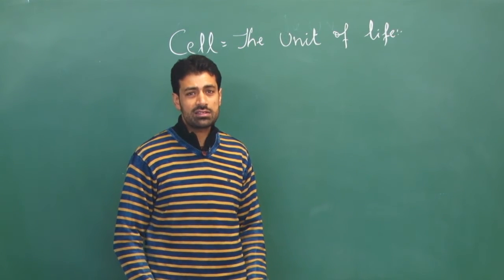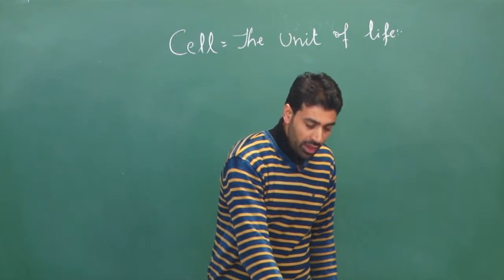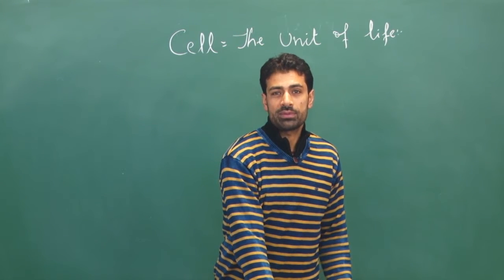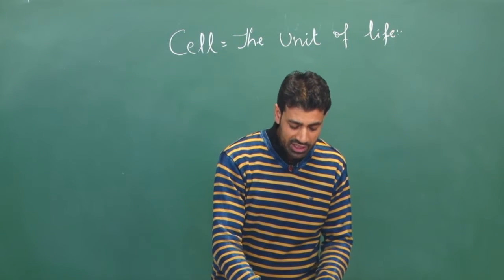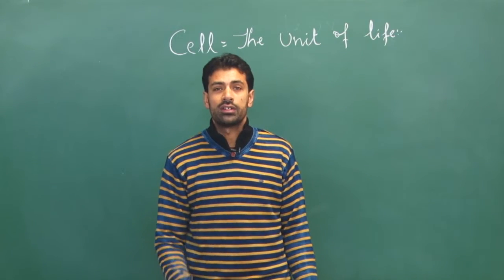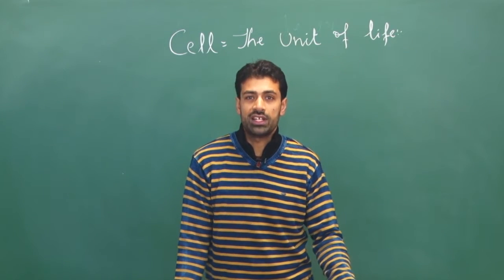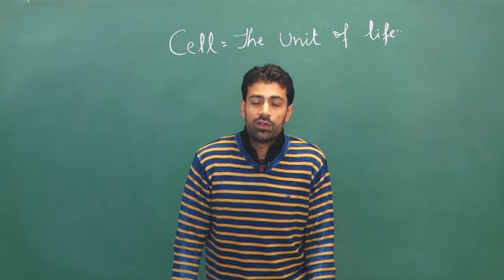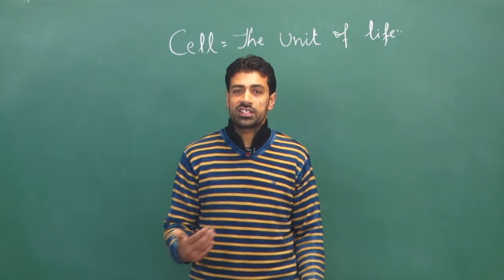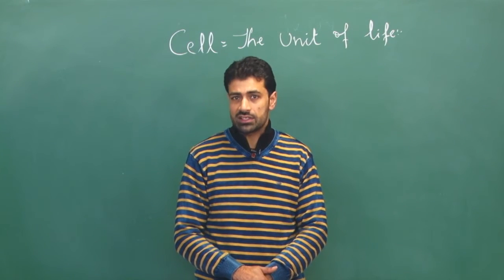We are starting with one of the important chapters of biology, that is cell, the unit of life, from class 9th. In this chapter, we will discuss the definition of cell, what cell actually means. We will discuss the discovery related to the cells.